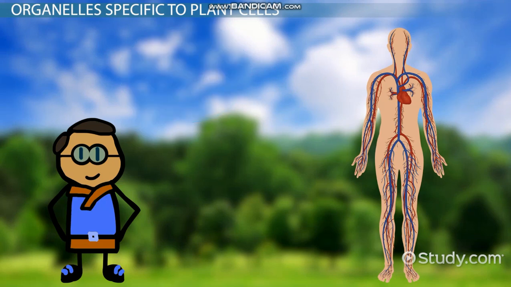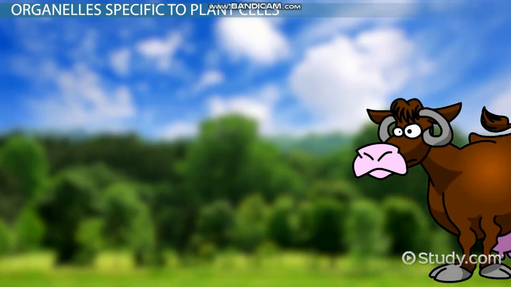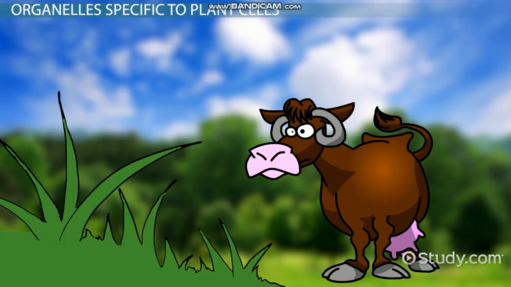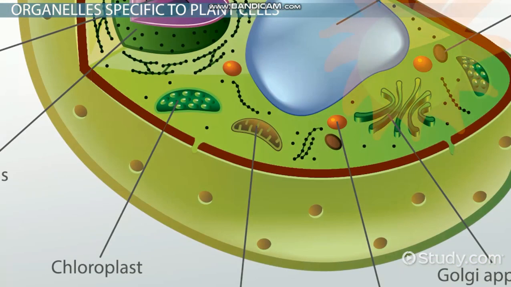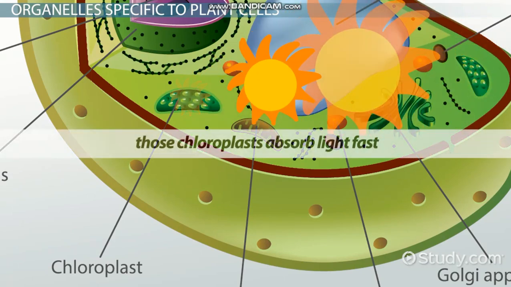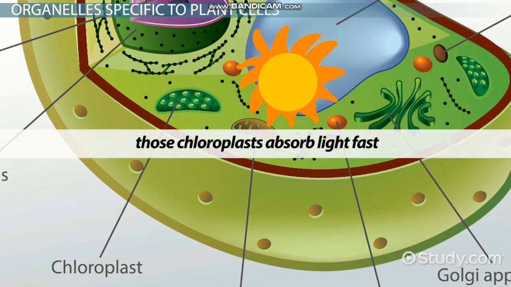By definition, members of the animal kingdom cannot capture and store energy. We must acquire our energy and nutrients by consuming other organisms. Here is a silly rhyme for remembering their function. Those chloroplasts absorb light fast.